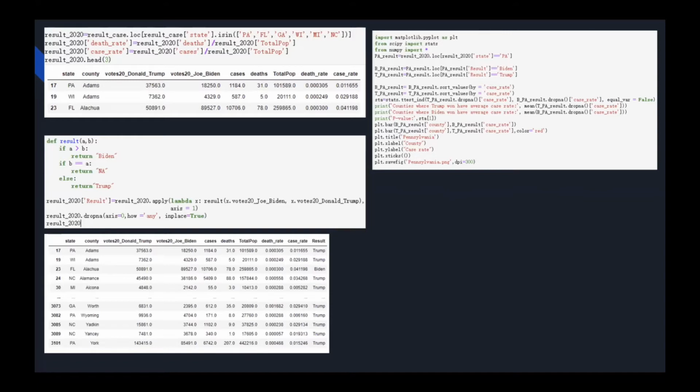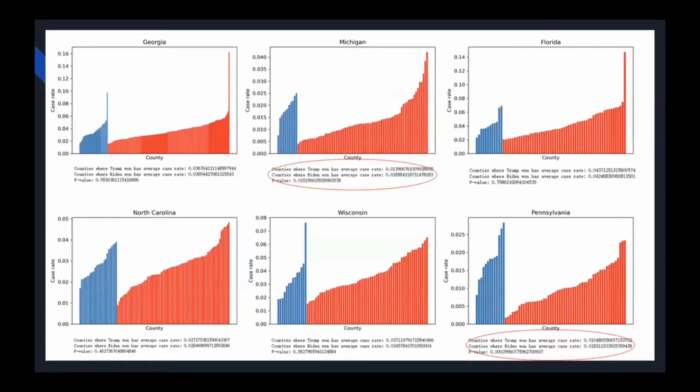We also focus on the six swing states and try to find out the relation between the pandemic and the vote results. So first, as we did above, we separated the data into two sets, which are the counties where Biden won and the counties where Trump won. In the graph, the y-axis suggests the COVID-19 case rate within each county. Each bar stands for a county. The bars with red color are the counties where Trump was dominant. Bars with blue color are the counties where Biden was dominant.